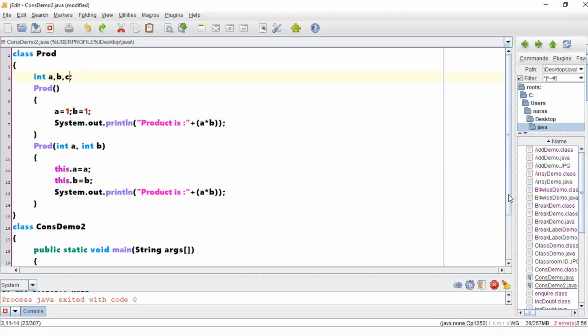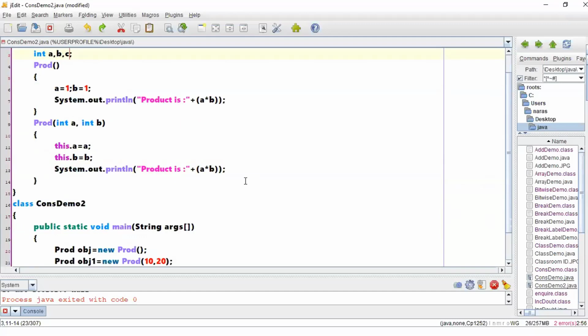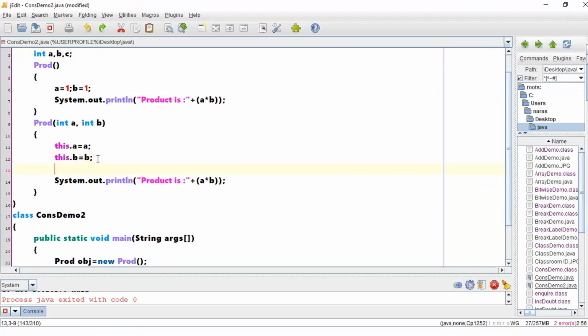So now my intention is that this c, the instance variable c, is calculated something like this. C is equal to whatever values you have got for a and b, the average of that a and b: this dot a, whatever you have got, plus this dot b, that means the instance variables you have copied, divided by 2. Now this is my new answer.